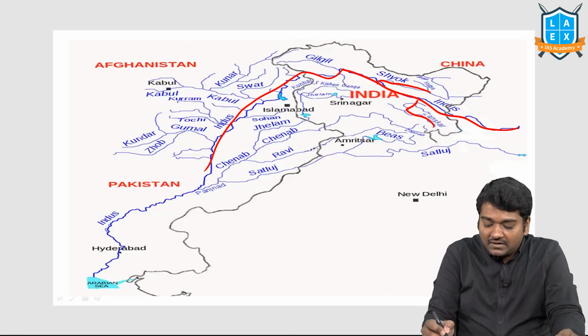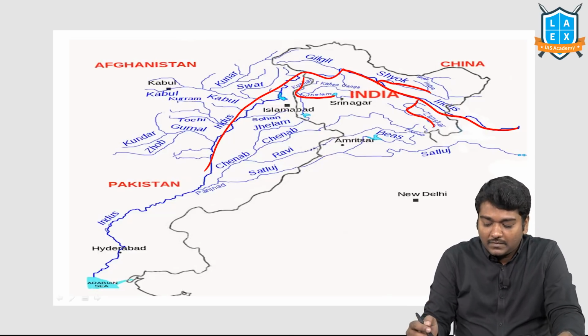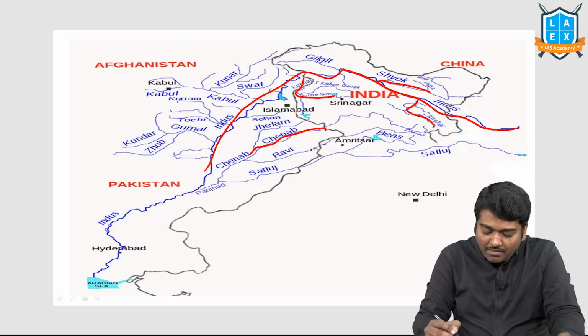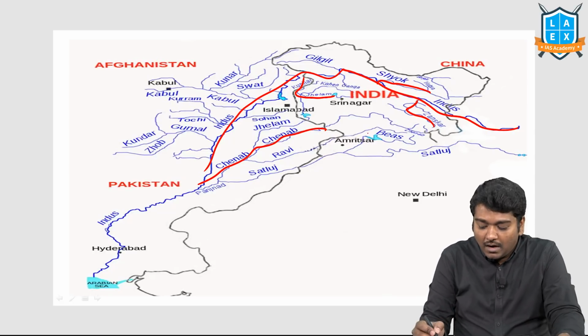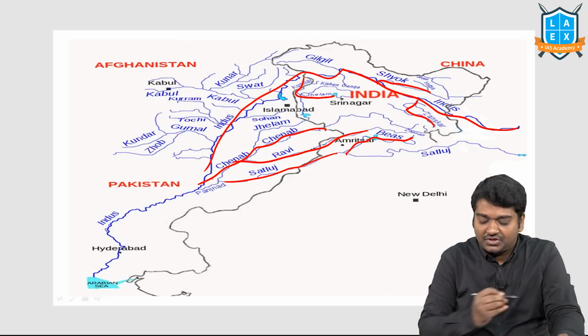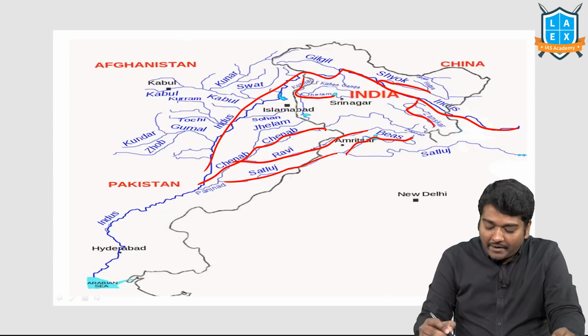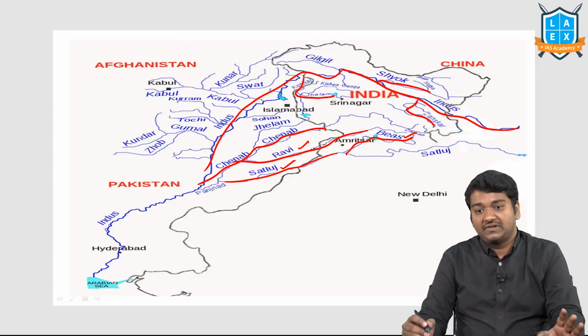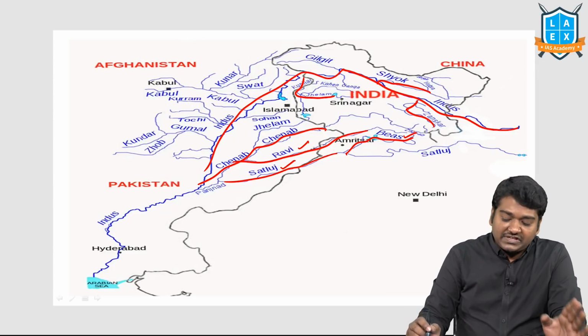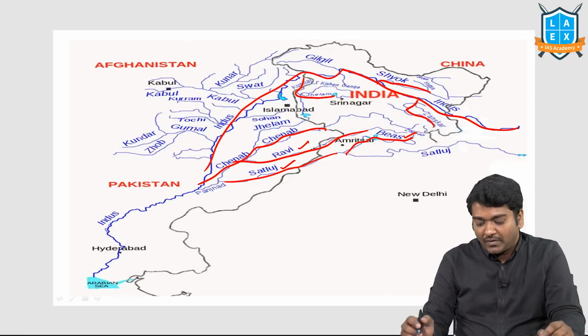So you will have Jhelum, Chenab, Ravi, Bias, Satluj. Ravi, Bias and Satluj, which are considered the eastern rivers, are part of India, and the western rivers are part of Pakistan.